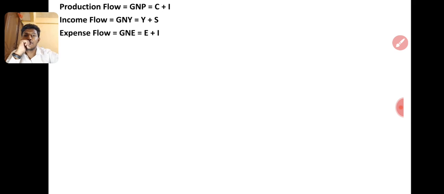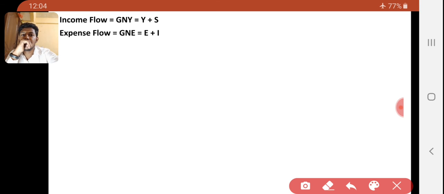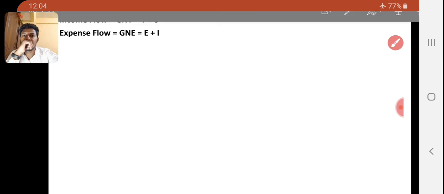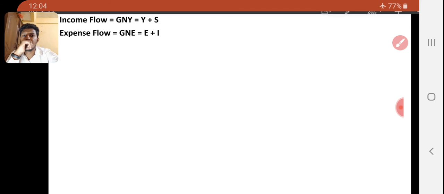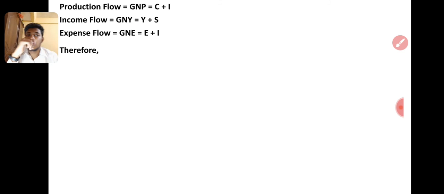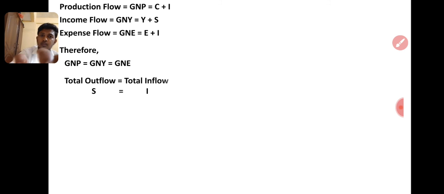These three are the same, right? For Y we can also say this is C. This is also C, right? We can use C hereafter, right? I am showing the correct letter from here only. C plus I is the production flow, income flow is C plus S, expense flow is C plus I. Therefore, both are equal.